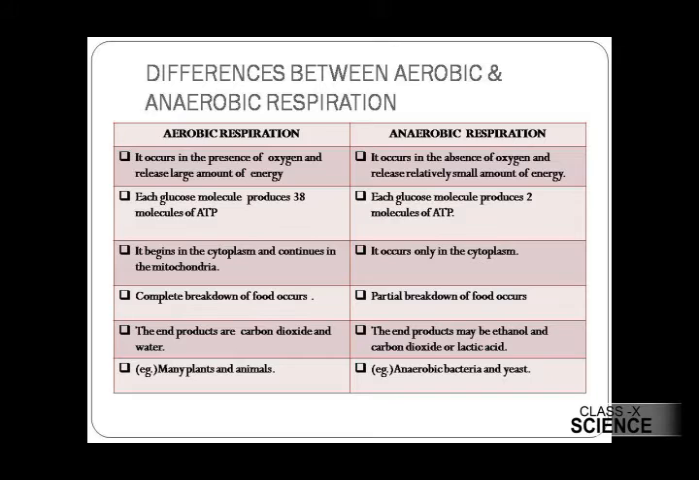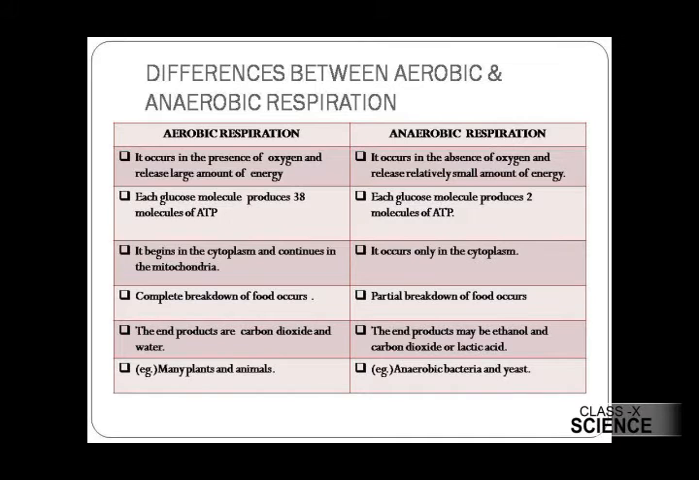Now this is regarding the different methods of breakdown of glucose. Children, now let us summarize the difference between aerobic and anaerobic respiration, right? Aerobic respiration takes place in the presence of oxygen and releases a large amount of energy, and anaerobic respiration occurs in the absence of oxygen and releases a relatively small amount of energy. Each glucose molecule breaks down to produce 38 molecules of ATP in aerobic respiration, and in anaerobic respiration only 2 molecules of ATP are formed by the breakdown of 1 molecule of glucose.